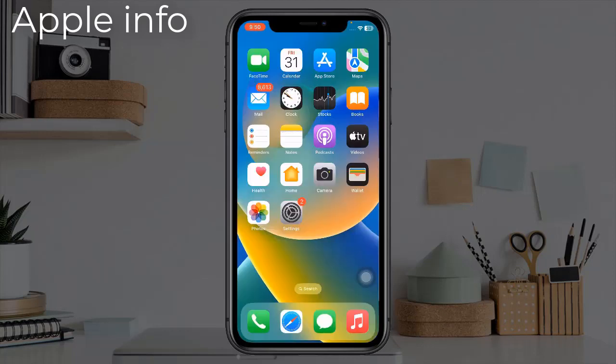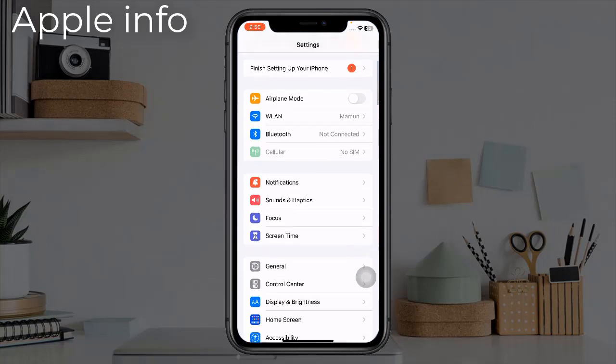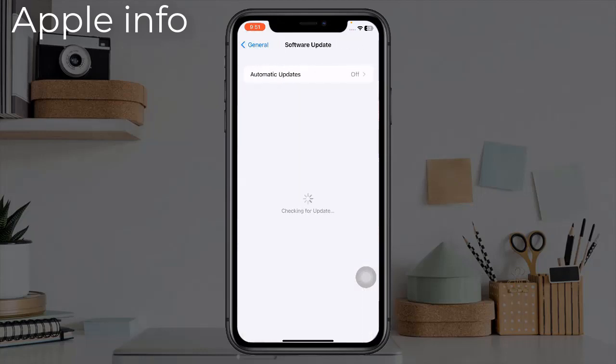Solution 3. Update your iPhone. To do this, go to Settings app, find and tap on General. Now tap on Software Update. If an iOS update is available, download and install it.